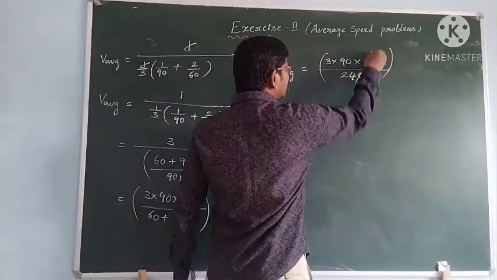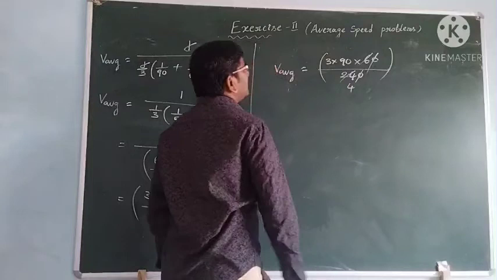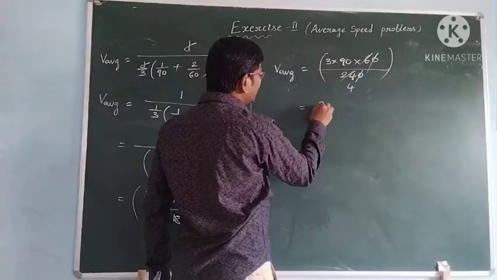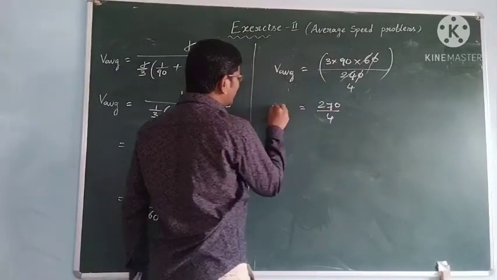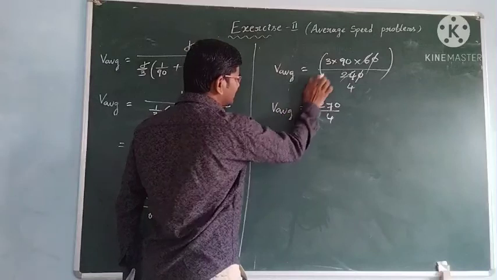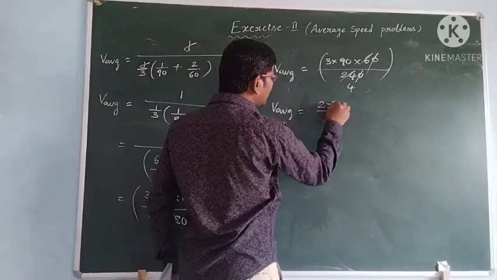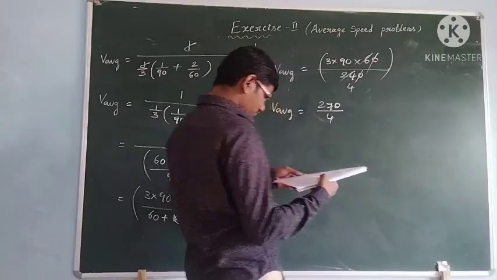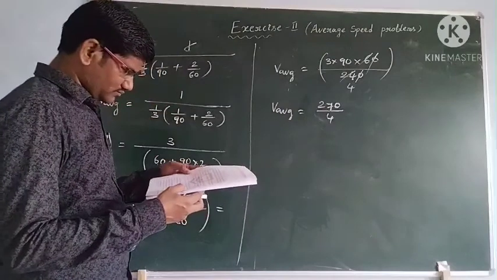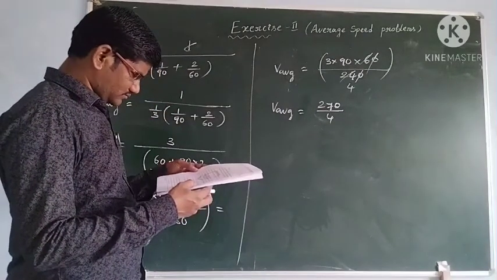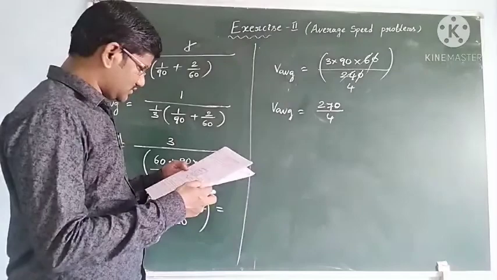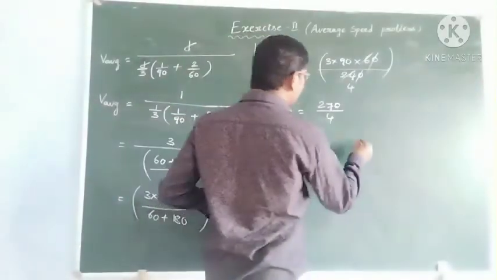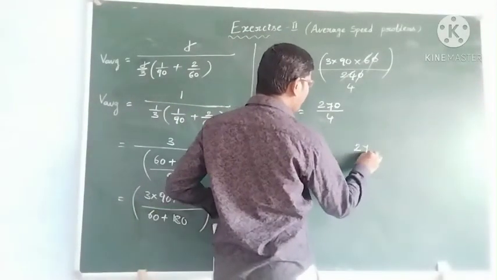This 0 gets cancelled, 6 4s are 24, then 3 into 9, 270. So 270 by 4 is V average. So divide this 270 by 4.